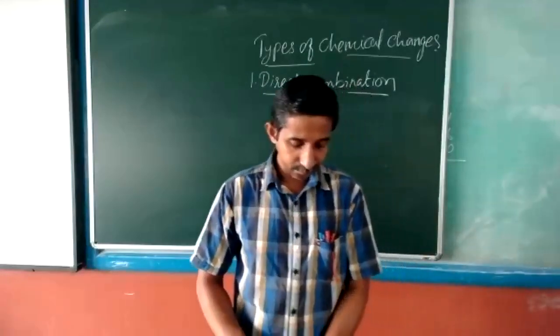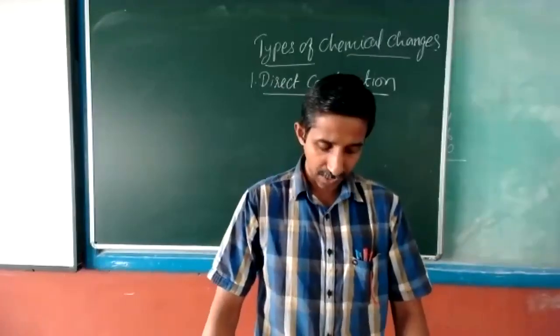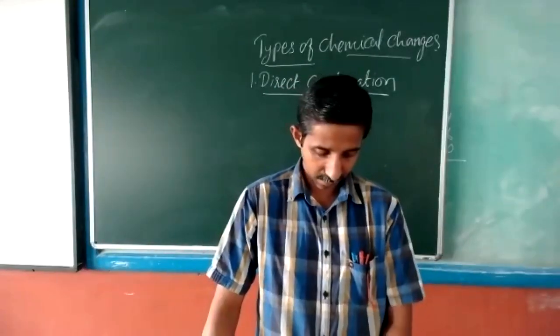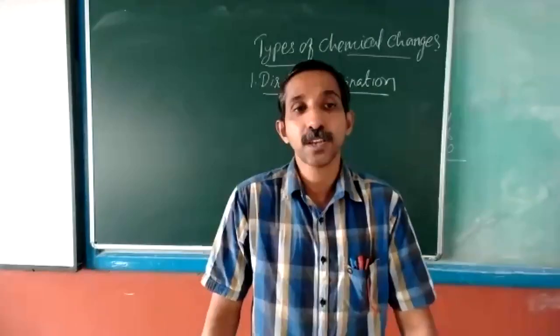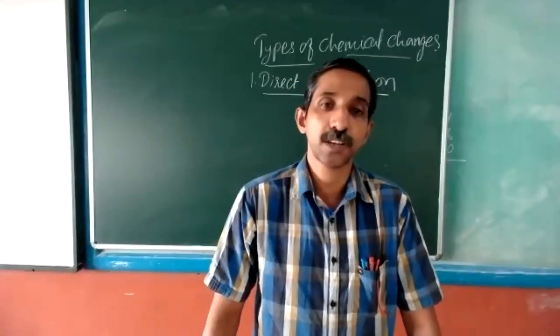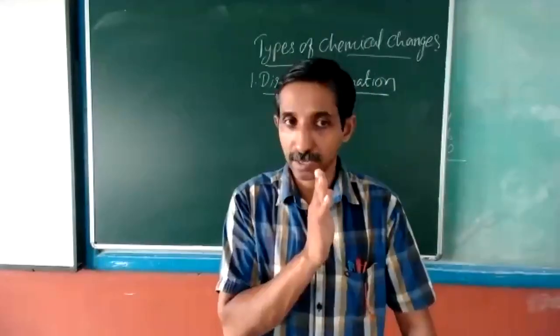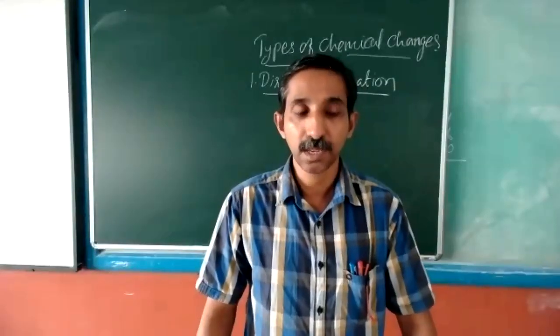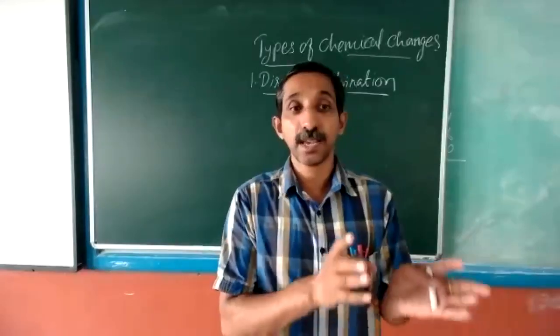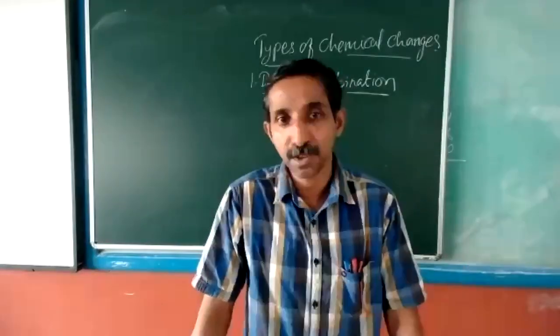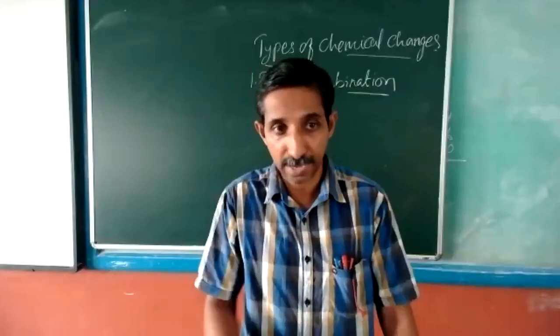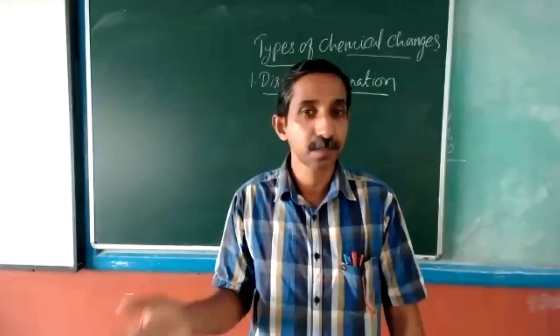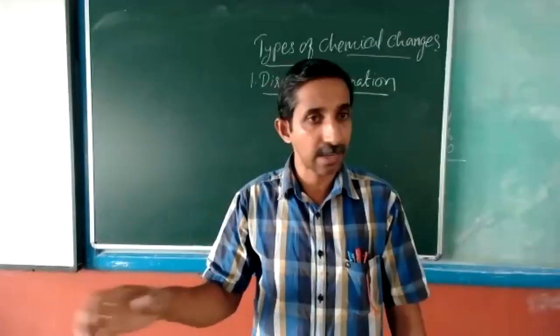Then we have the third type of combination reactions, the direct combination of elements, I mean other than oxygen. Like I have already told you, sodium when combined with chlorine, Na with Cl, gives NaCl.